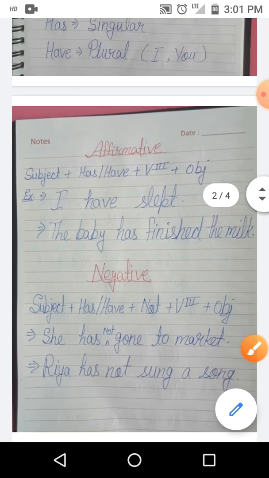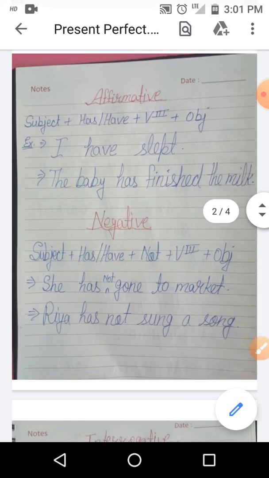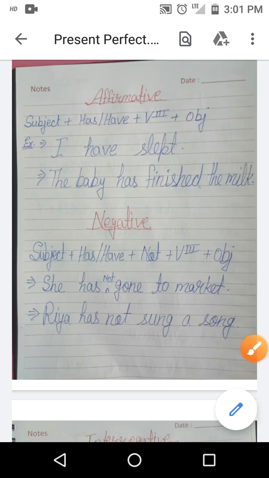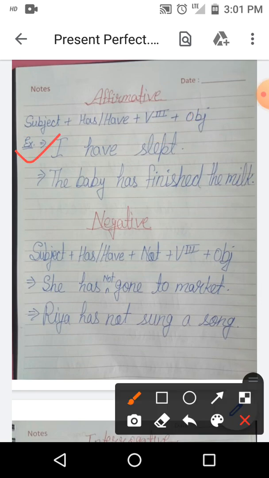Now see the affirmative structure of present perfect tense. Subject, then helping verb which is has and have, third form of verb and object. Remember students, third form is compulsory in perfect tense. Okay. Now this is an example. I have slept. Here we use have with I, and third form of sleep is slept. I have slept. मैं सो चुका हूँ.